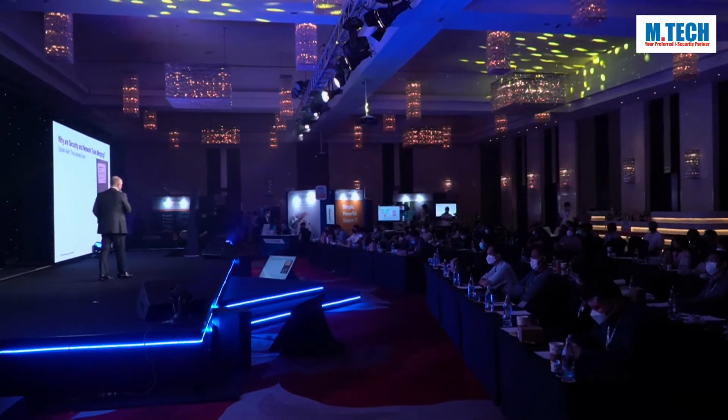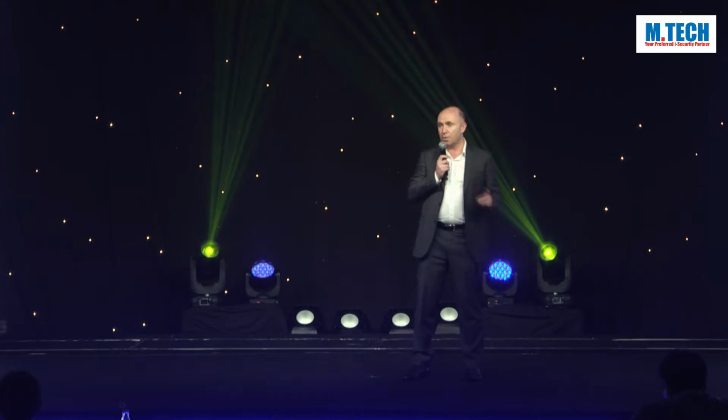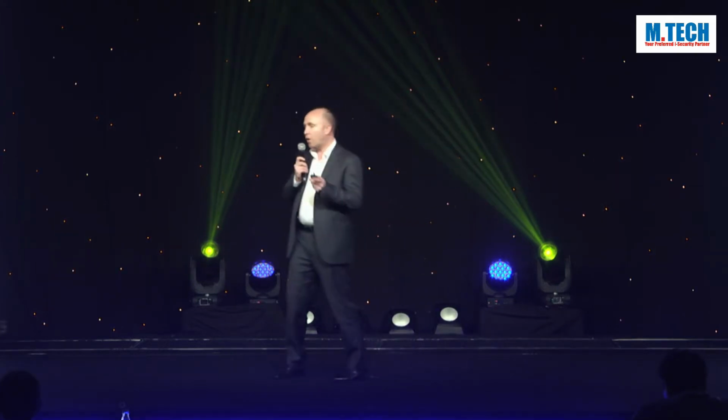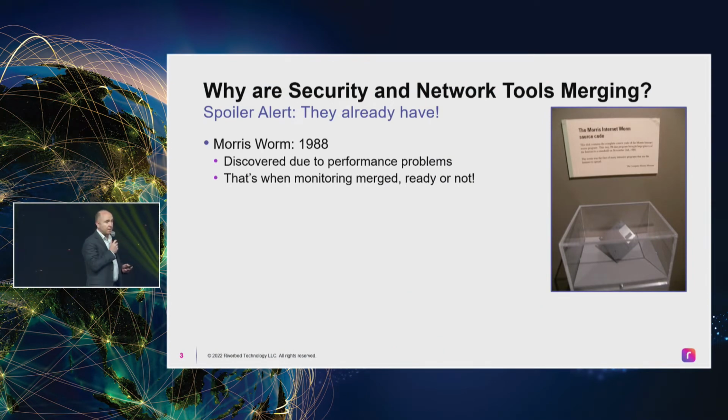Now, how does this relate to security? Security and network monitoring are coming together. What we mean by this is often a security issue is seen as a performance issue. So a really good example of that, if I talk about something that happened back in 1988, a thing called Morris worm was written. And what it did was it replicated across the internet at the time, which was only 60,000 devices, but it kept replicating itself and it kept copying itself onto the same systems again and again. And those systems slowed down, so they saw performance issues and then discovered this thing which became known as a